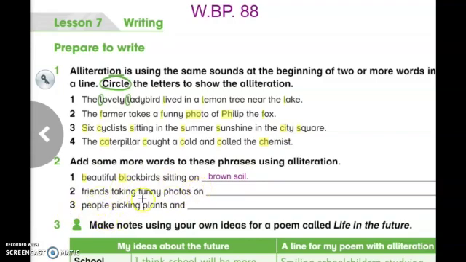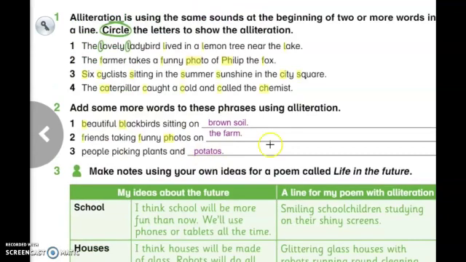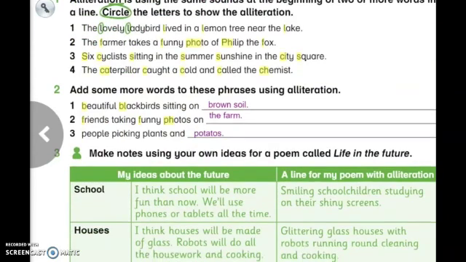Number 2, friends taking funny photos on. As you can see here, the repeated sound is F, friends, funny, photos. And we have to complete by using words that begin with sound F. So, for example, we can complete with the farm, friends taking funny photos on the farm. Number 3, people picking plants and potatoes. Here we used words that begin with sound P.